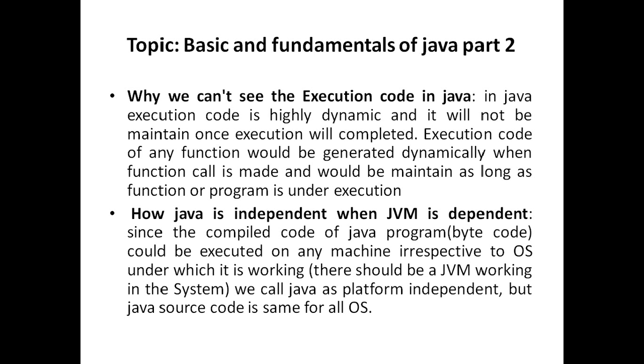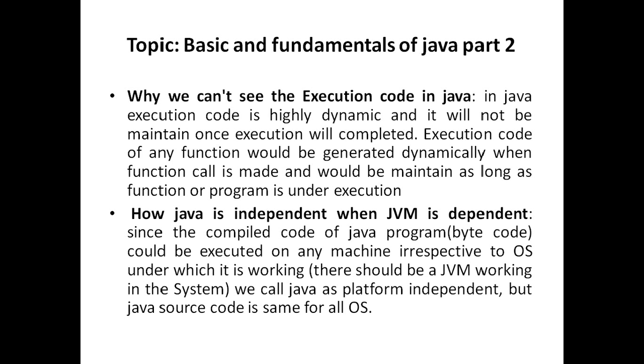How is Java independent when JVM is dependent? Since the compiled code of a Java program, the white code, could be executed on any machine, irrespective of the OS under which it is working, the white code is independent of the operating system.